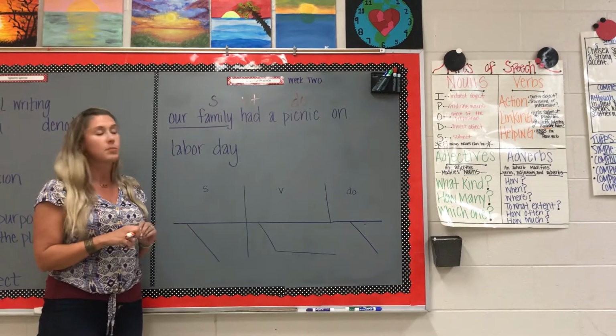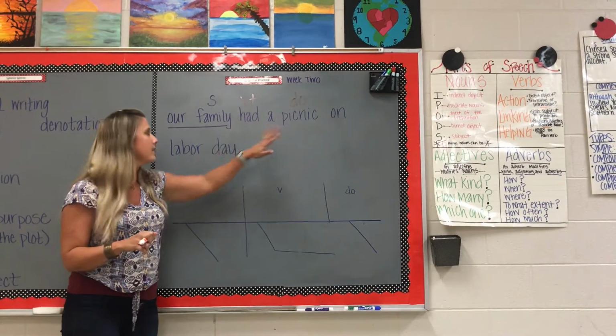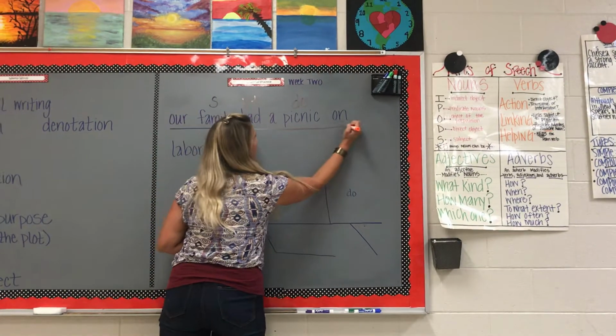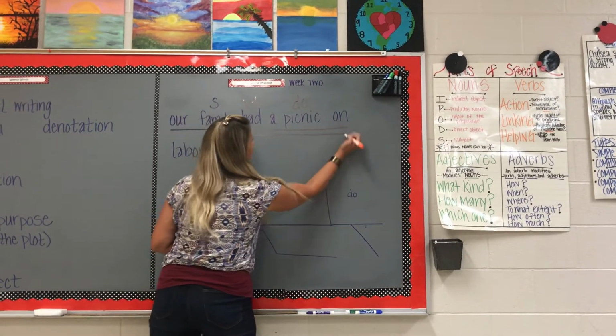And then our complete predicate includes our verb and everything that goes with it. So we're going to indicate that by doing a double underline.